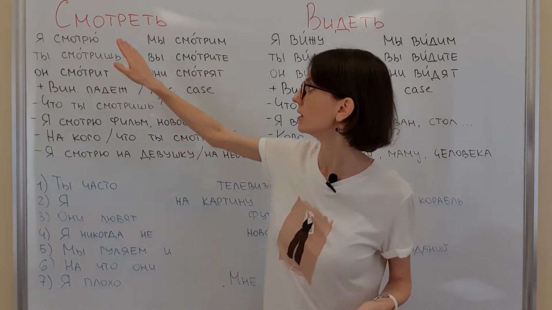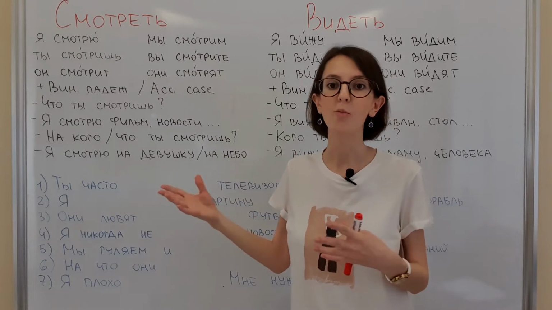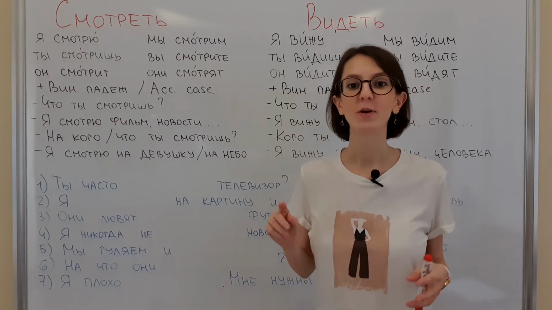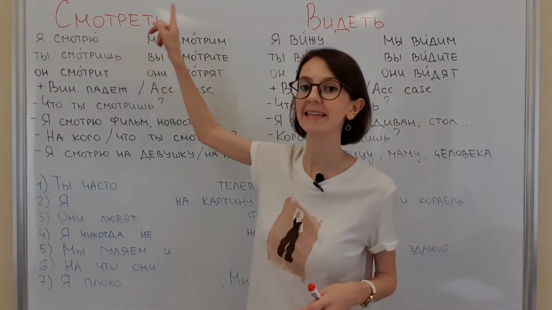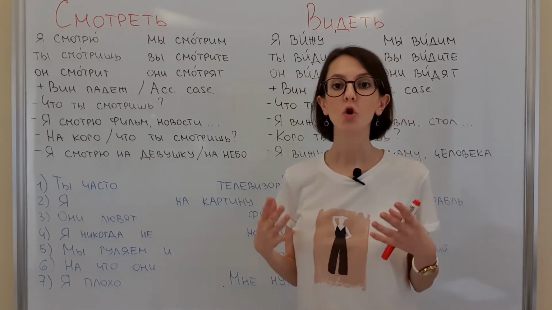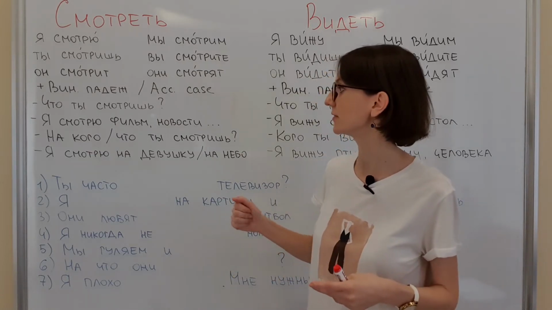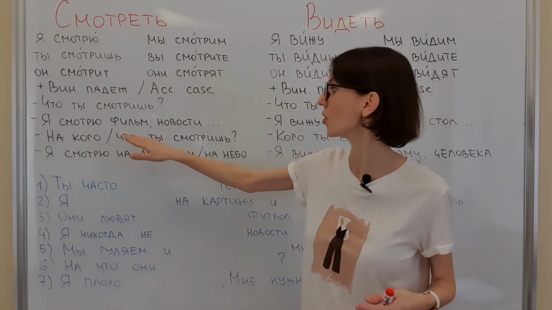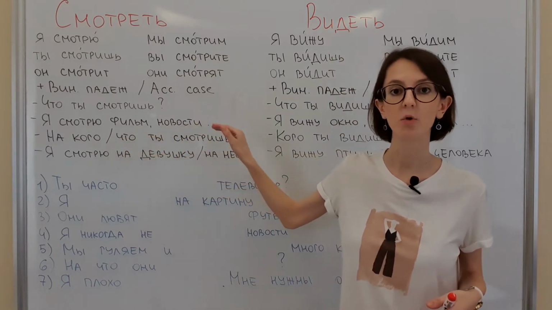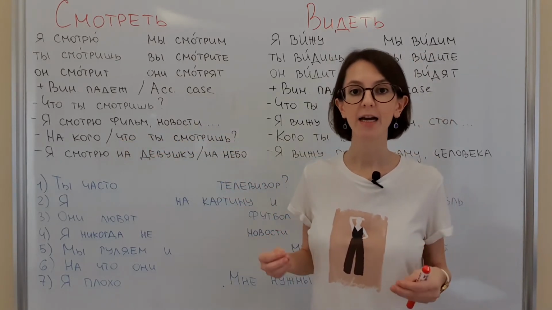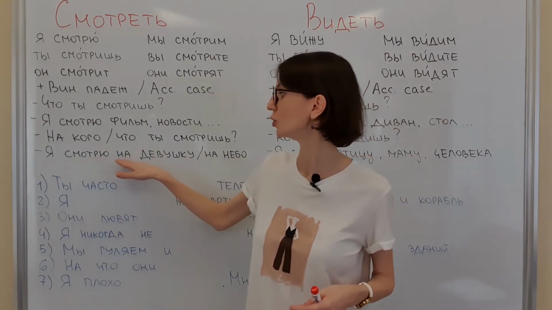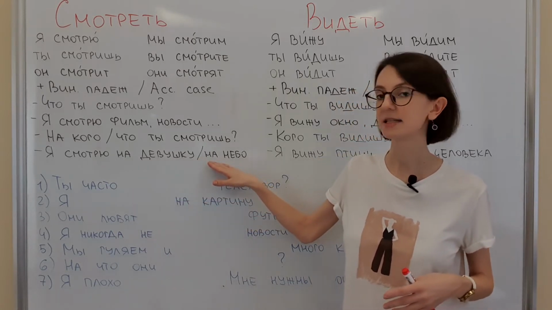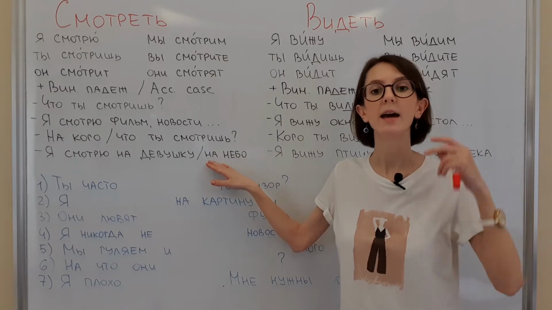You cannot смотреть маму or девушку. It's not possible to say like this. But if you use preposition на, for example, смотреть на, it means to look at something or somebody. For example, на кого for living objects, or на что ты смотришь. Who or what are you looking at? Я смотрю на девушку. I'm looking at a girl. Or я смотрю на небо. I'm looking at the sky.